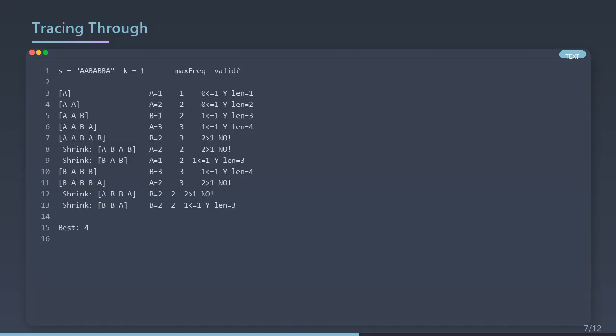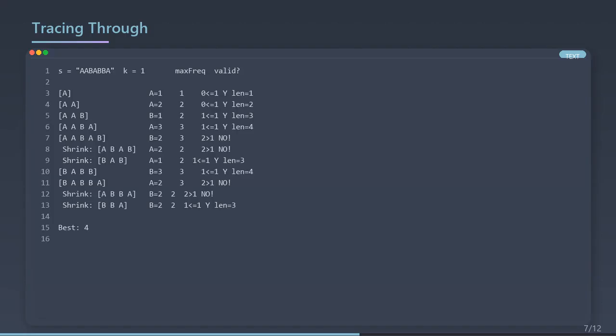s is AABABBA, k is 1. Start expanding. A, valid, length 1. AA, valid, length 2. AAB, changes needed is 1, valid, length 3. AABA, A appears 3 times, changes needed is 1, valid, length 4. AABAB, changes needed is 2, that's more than k, shrink.